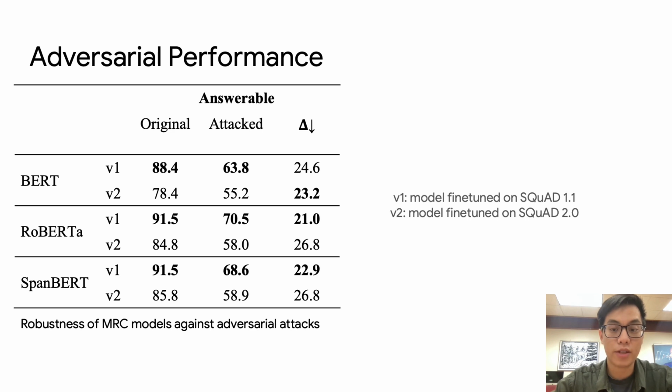From this table, we can see that simply training models with SQuAD2 does not improve the robustness of question answering models. In fact, performance of V2 models tends to decrease significantly more than that of V1 models on attack samples. The question we have here is why.